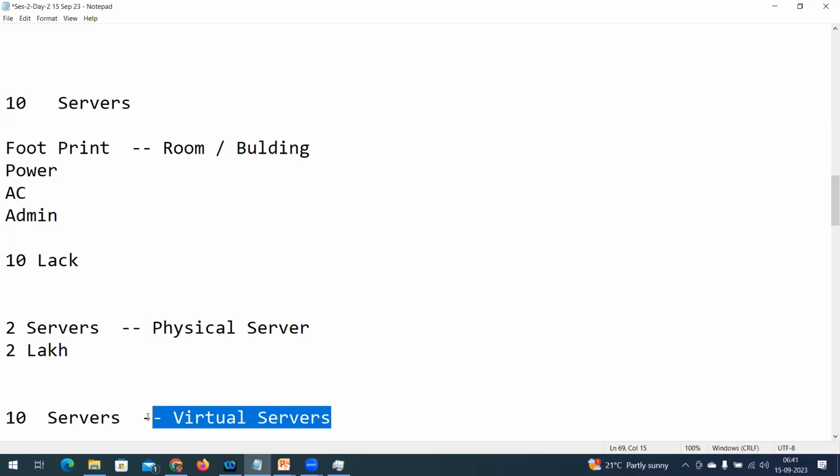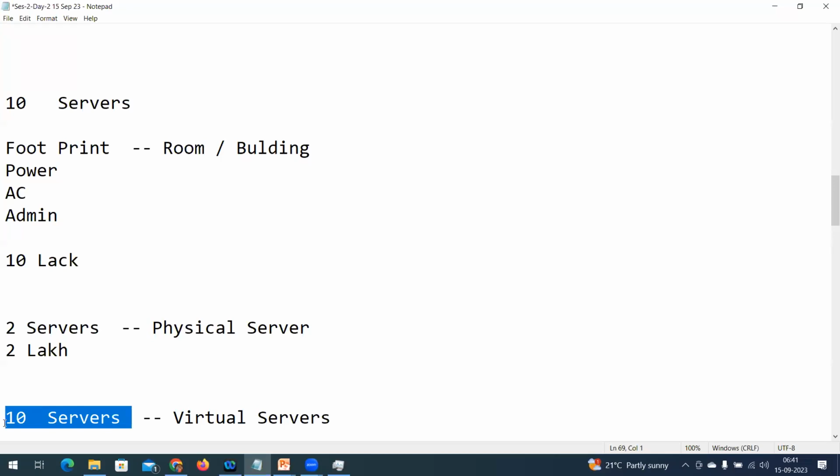Now, using these 2 servers, I am going to deploy 10 servers. I am not deploying 10 operating systems. What virtualization does is create hardware, a virtual hardware. That virtual hardware has the 5 components requirement. Without those 5 components, I cannot call it a system.